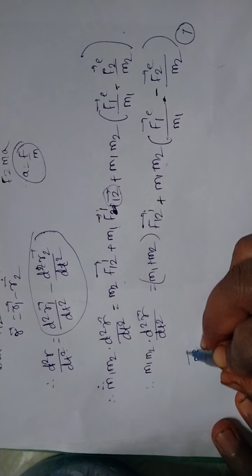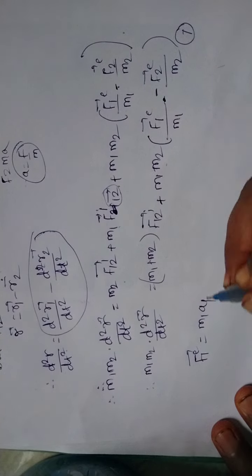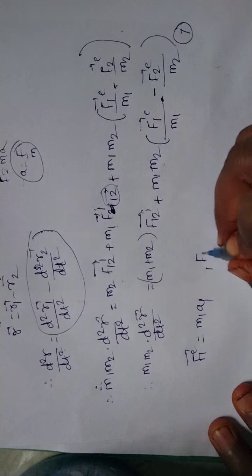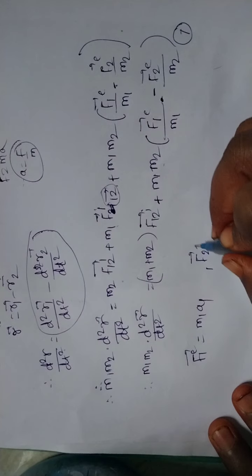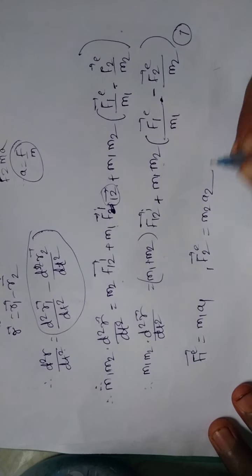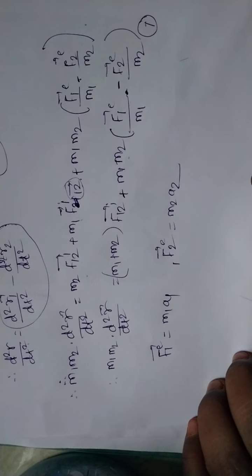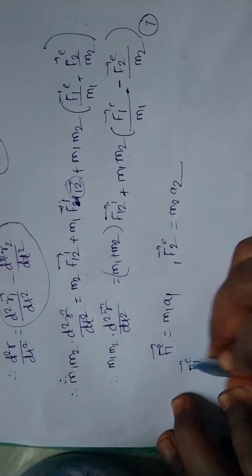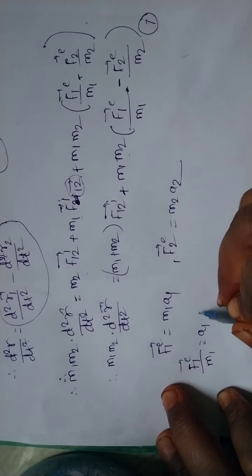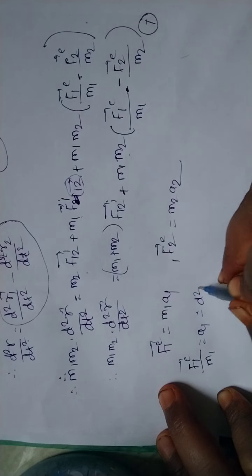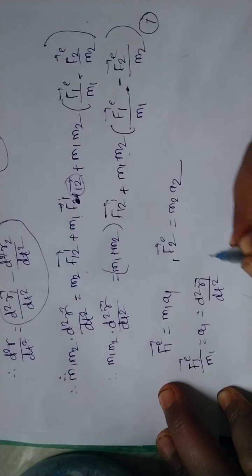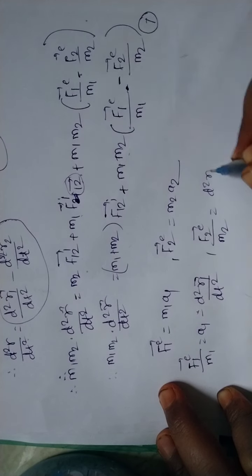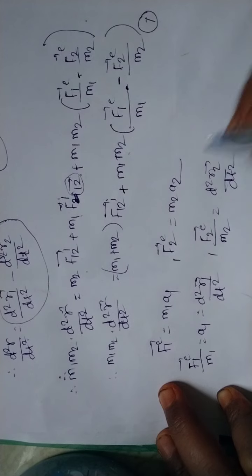F1 external is equal to m1 a1, the force acting on mass m1 according to Newton's second law of motion, and the external force on m2 is m2 a2. Okay, so in other words, F1 external bar divided by m1 is a1, that is d2r1 bar by dt square, and F2 external divided by m2 is equal to d2r2 bar by dt square, the acceleration.